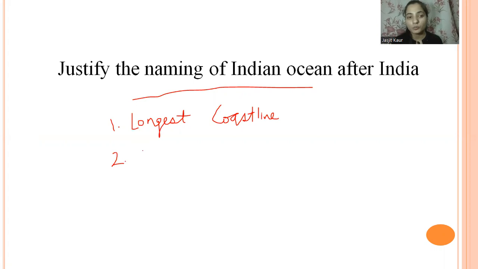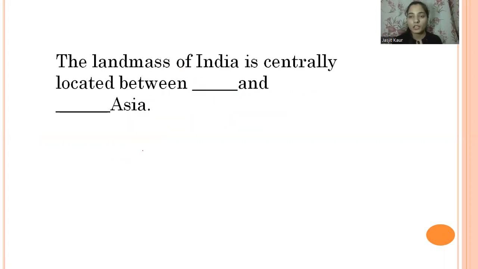Okay. For now we will be moving forward. Now here is one question for you. You have to tell me the answer for this. The landmass of India is centrally located between dash and dash Asia. You have to tell me the answer in the comment section. So India is located between dash and dash Asia. Okay, you can write your answer in the comment section.